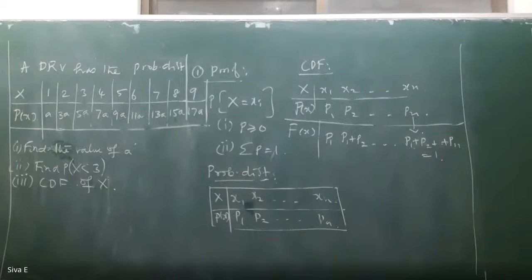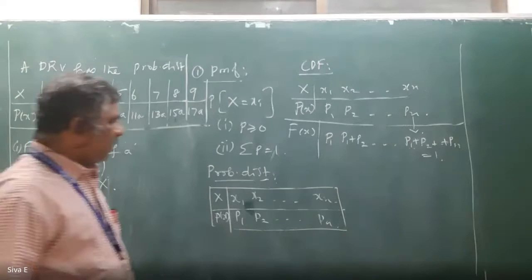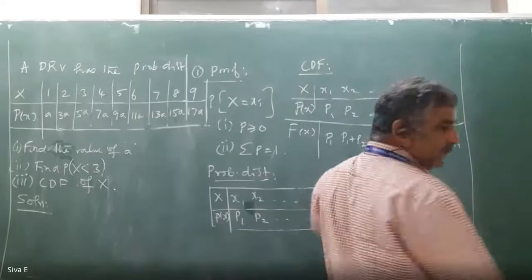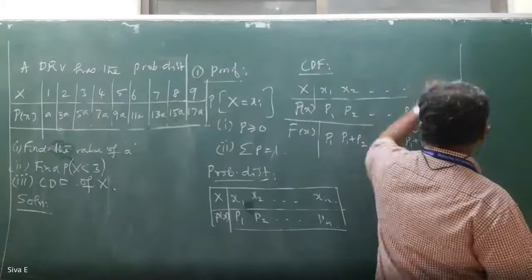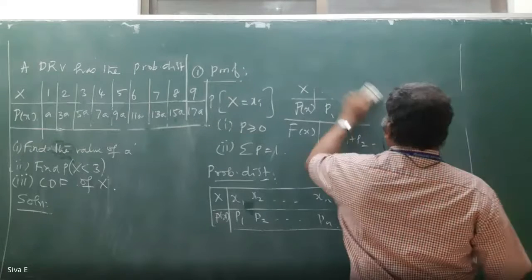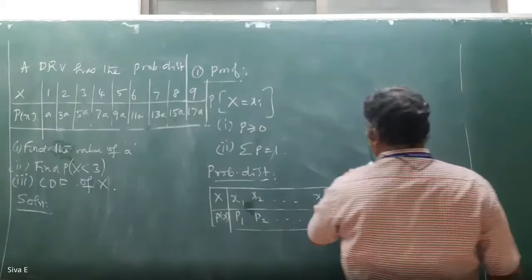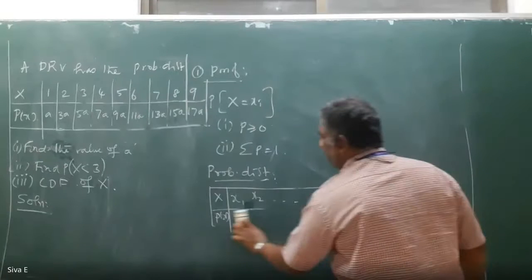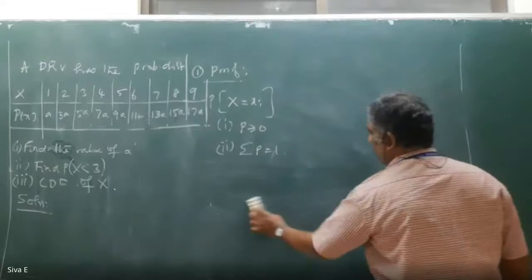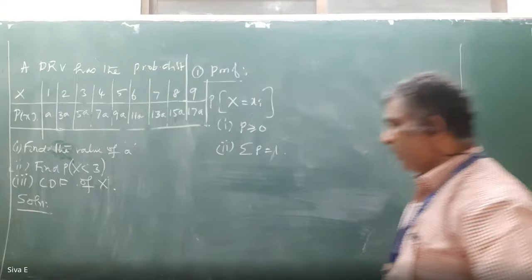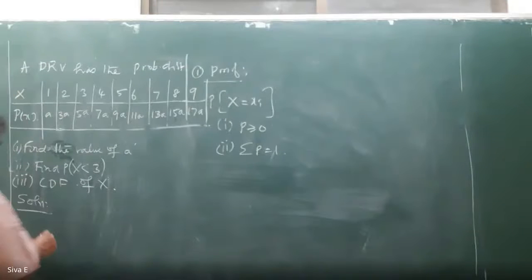Write the solution for this. What is the property we are going to use here? Anybody? Sir, is it summation of p equal to 1? Yeah, summation of probability equal to 1.